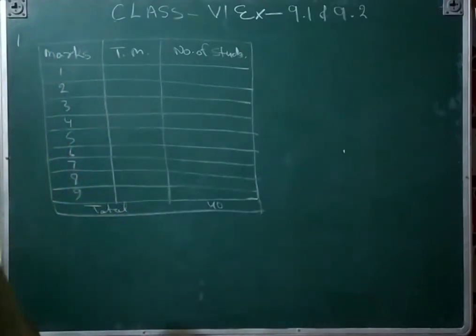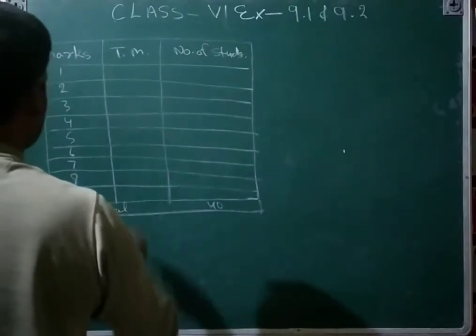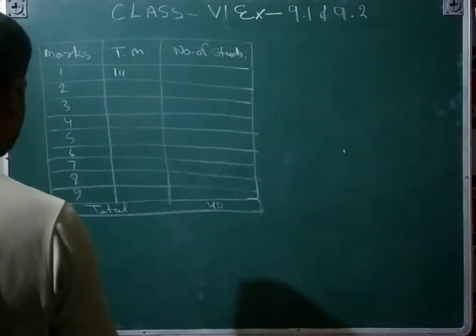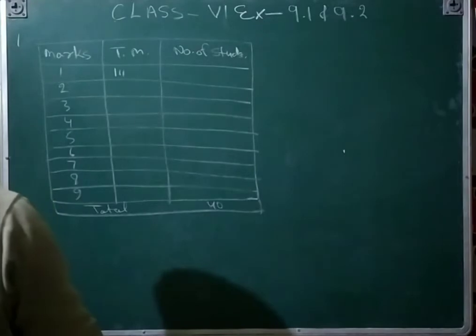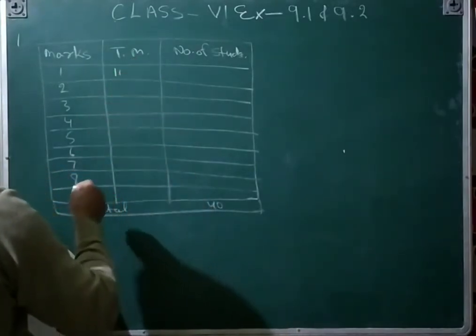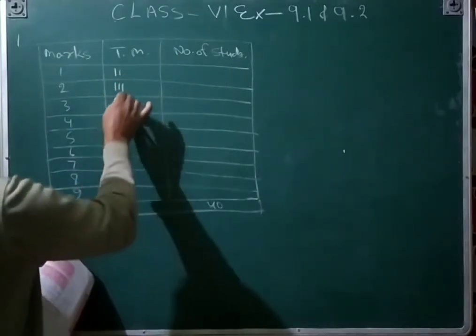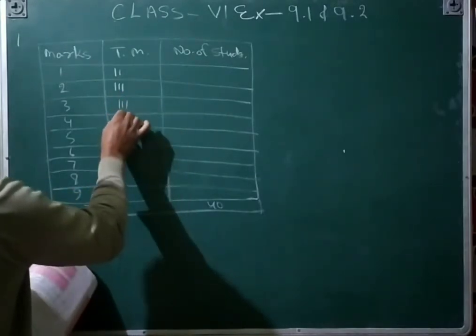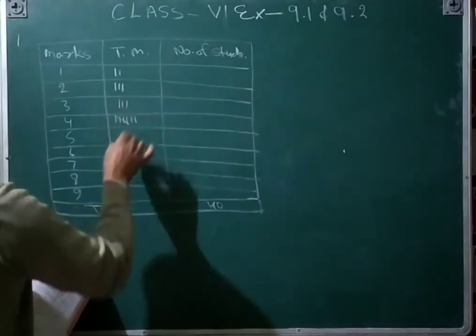Now you will count how many times 1 has come here. That is 3 times. Similarly, you will count the 2. How many times has it come? 1 is coming only 2 times, and then 2 is coming 3 times. 3 is coming again 3 times. 4 is coming 7 times: 1, 2, 3, 4, 5, 6, 7.